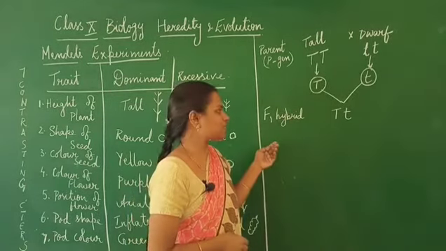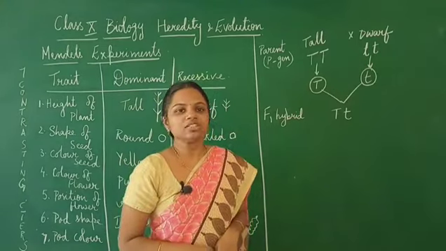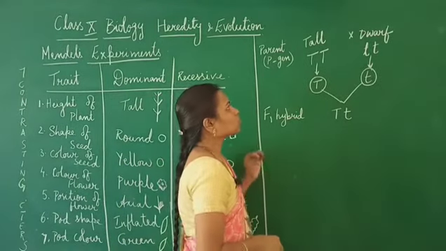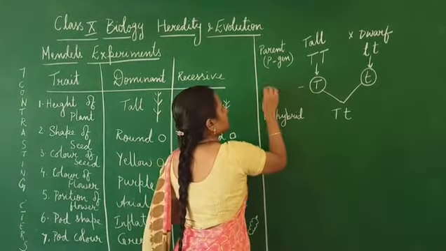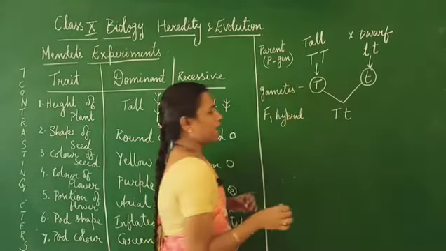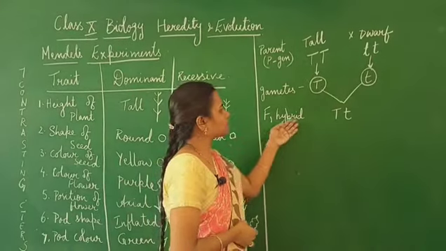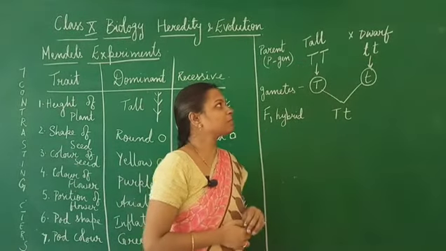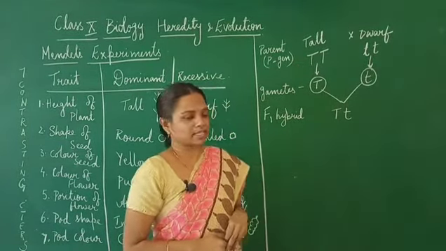F1 actually stands for first filial generation. Okay. So, these are the gametes, and then you have this F1 hybrid which has been produced by the pure lines.